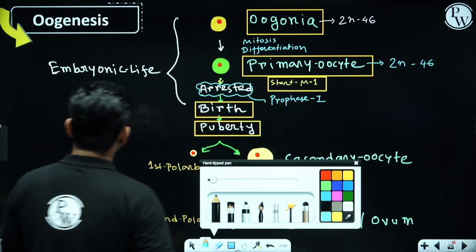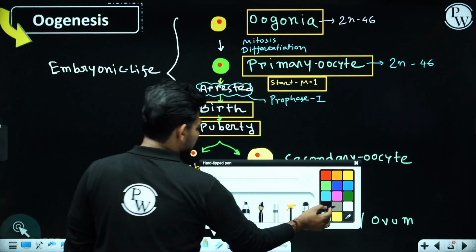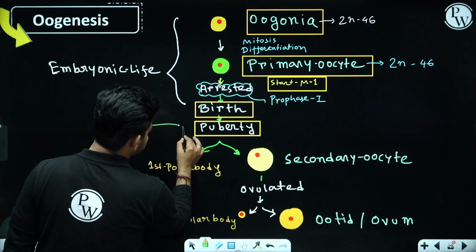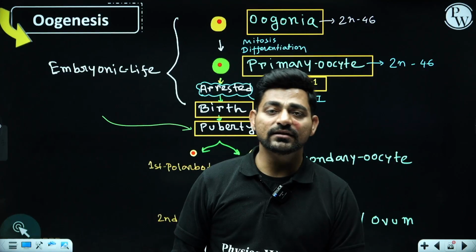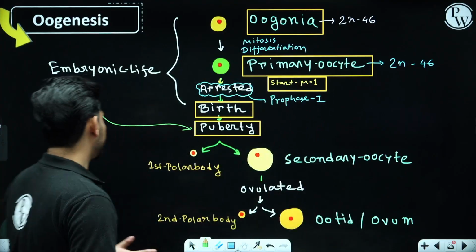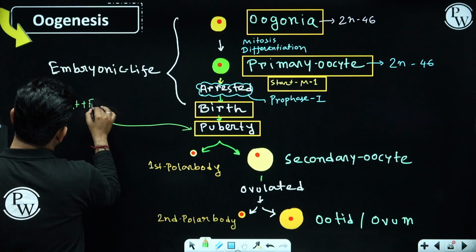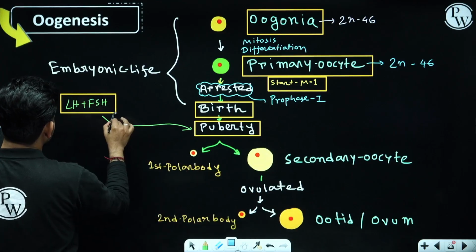Now, upon arrival of puberty, that is post-embryonic life, this paused or arrested primary oocyte will get a signal from some pituitary hormones called luteinizing hormone and follicle stimulating hormone. Together we call them gonadotropins.